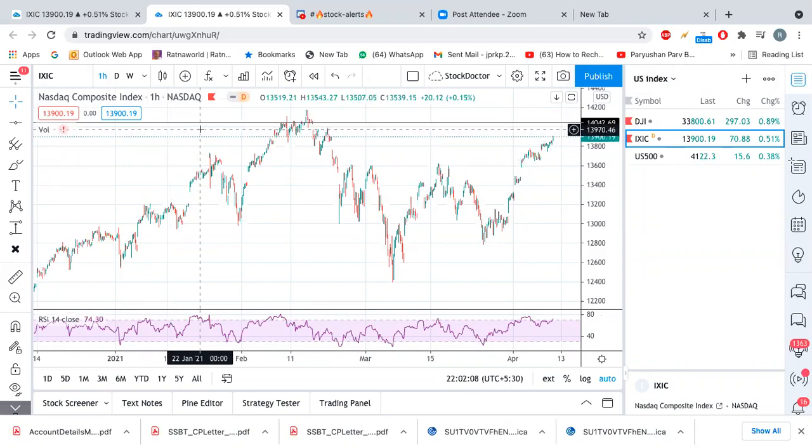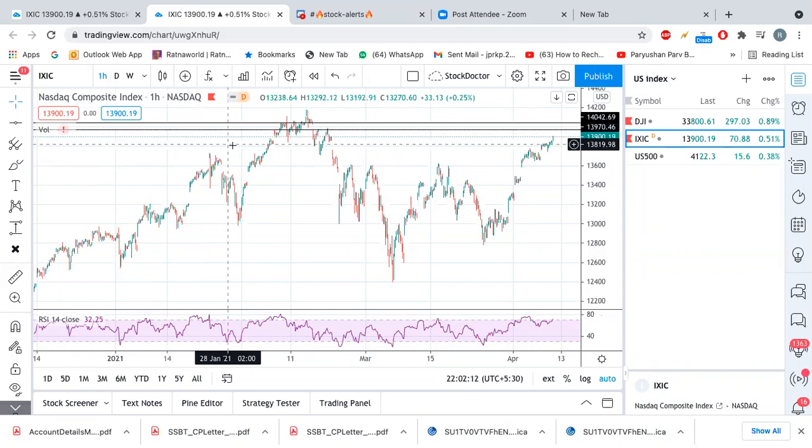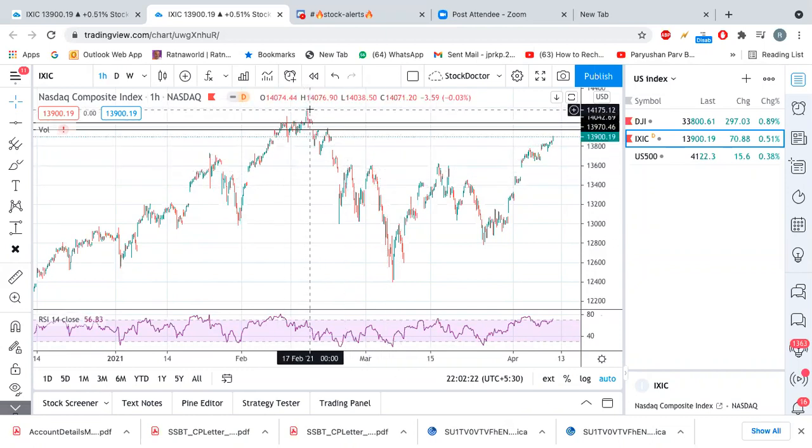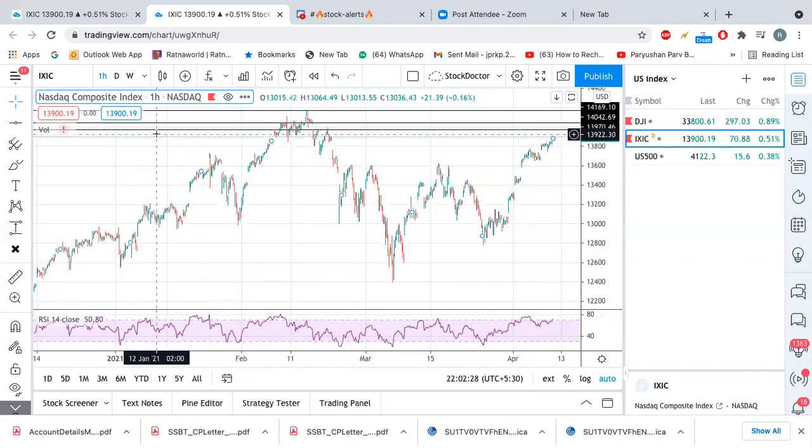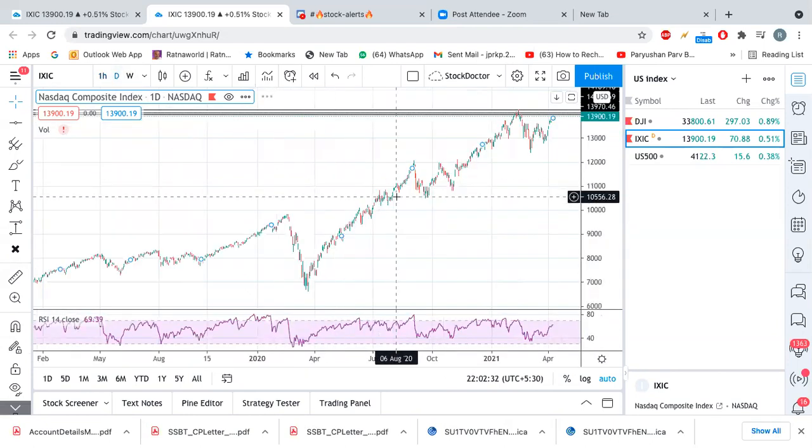Okay, let me finish and then you can ask the question here, right? So why? Because I can see many points on horizontal levels. Okay, so this was the, and the third one is the final one, this one, the highest one. Okay, now if you make it a day chart, you will see here